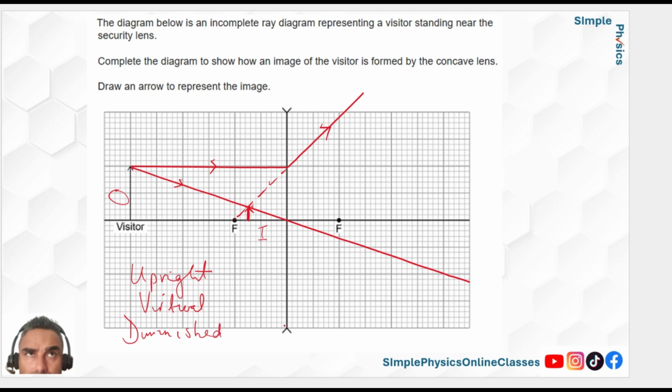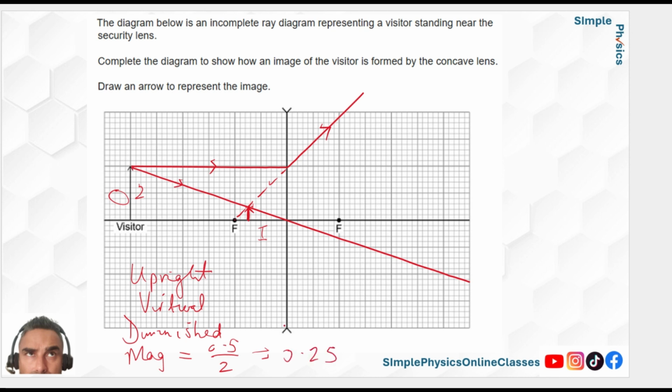And again, I can work it out this time, can't I? So this is two big boxes. This is 0.2, 0.4, 0.5. So the magnification here is 0.5 over 2. So just put it in your calculator. But you should be able to do that in your head. That's 0.25.